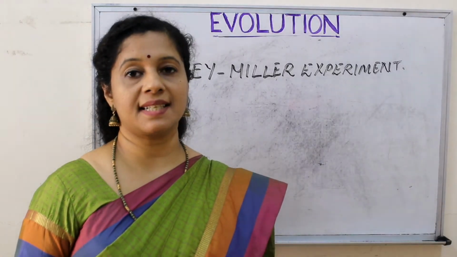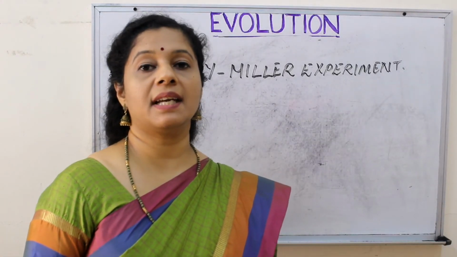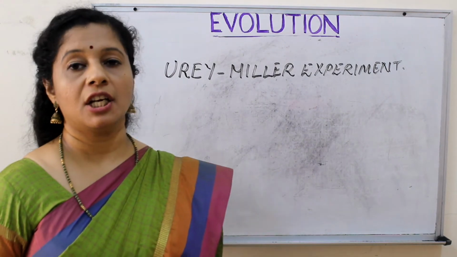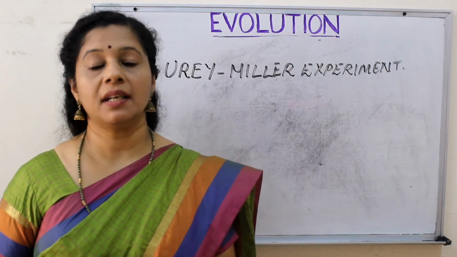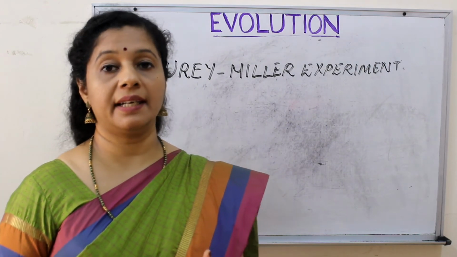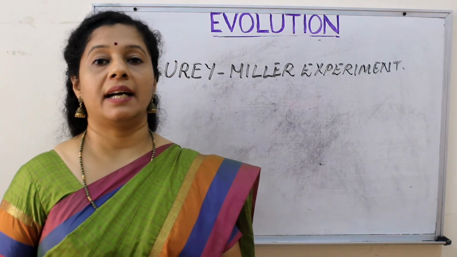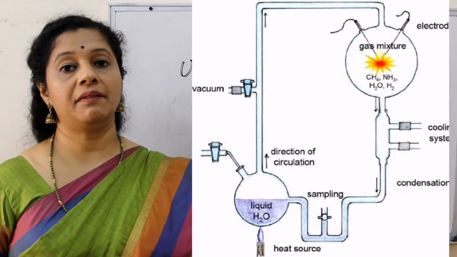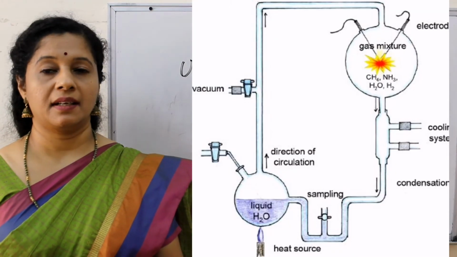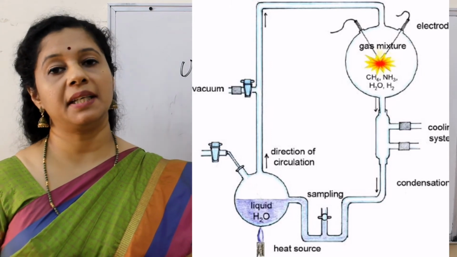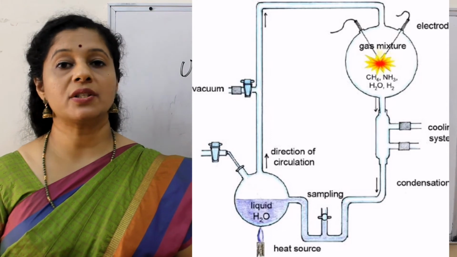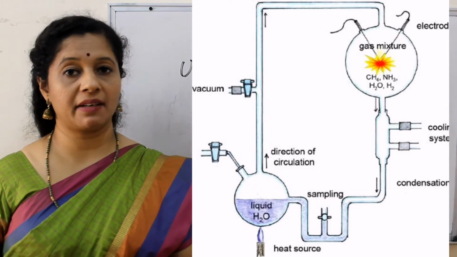Let us now discuss Urey-Miller experiment, which is the experimental evidence for Oparin and Haldane's theory, chemical evolution of life. So actually Miller set up the experiment, whereas Urey was actually guiding. He was a professor of Miller, and it is known as Urey-Miller experiment. So these scientists in 1953 started their experiment. They took ammonia, methane and hydrogen in the ratio 2:2:1. And also water vapor was present in the primitive atmosphere.